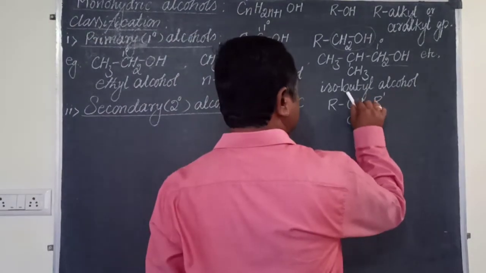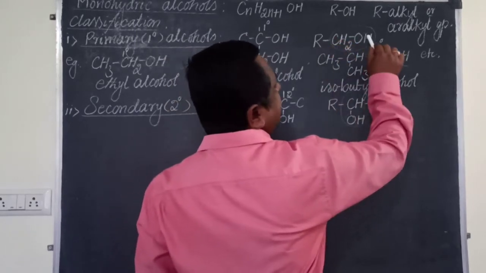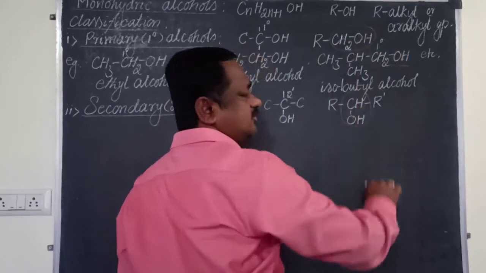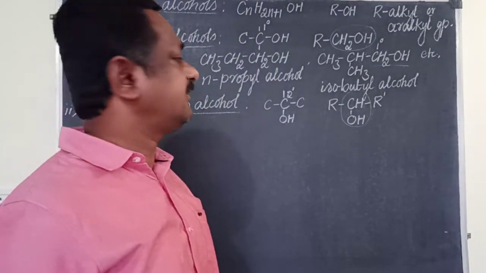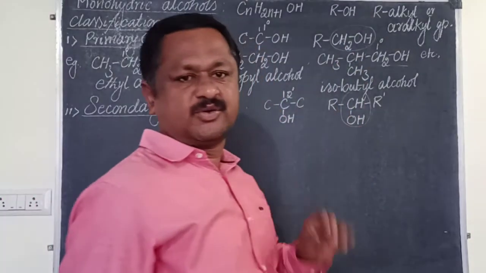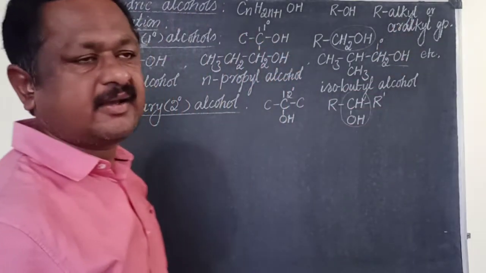So what is the functional group of secondary alcohol? CHOH. So the functional group of primary alcohol is CH2OH. ನೀವು ಯಾವುದೇ ಆಲ್ಕೋಹಾಲ್ ನೋಡಿದ್ರೆ, whether it is primary or secondary or tertiary, ಈ ಫಂಕ್ಷನ್ ಗ್ರೂಪ್ ನಾವು ಕಟ್ಕೊಂಡಿರಬೇಕು. Again R and R dash should be an alkyl group.